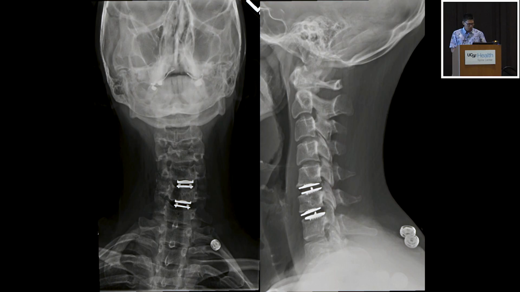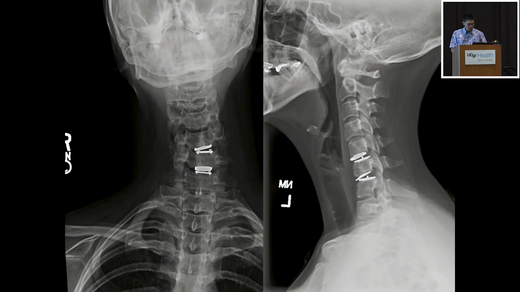And this is the initial post-op. You can see she still has her gown on. You can have the disc replacement. There's a little coronal deformity here, maybe a little bit undersized. The bottom disc you can see here, there's a little bit of a mismatch between the top and the bottom of the device implant when it was put in.